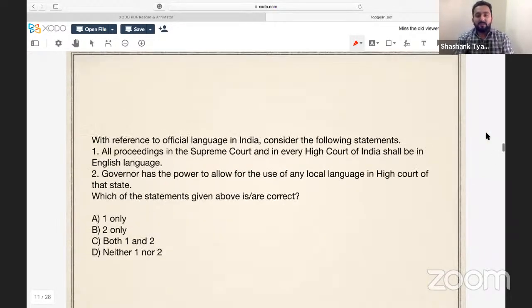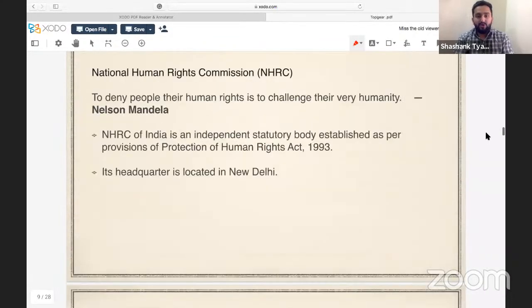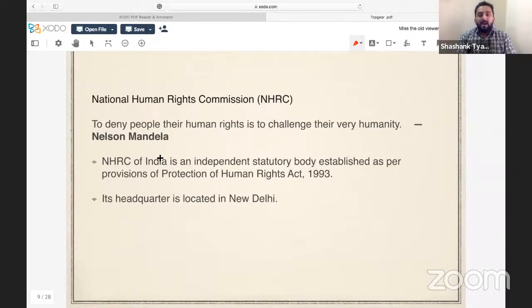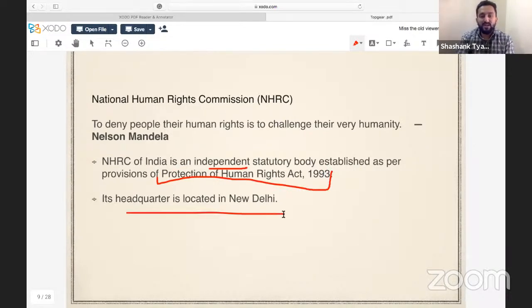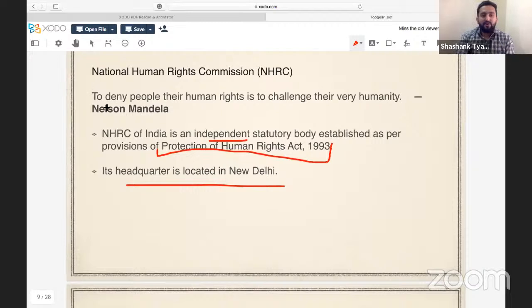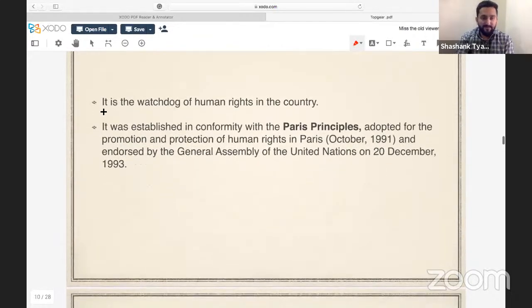Apart from this, what you should remember, NHRC is an independent statutory body, while statutory body, Protection of Human Rights Act made by Parliament. That is why statutory body, headquartered in New Delhi. To deny people their human rights is to challenge their very humanity. A famous quote by Nelson Mandela, you can use in essay or some answer. It is a watchdog of human rights in the country.